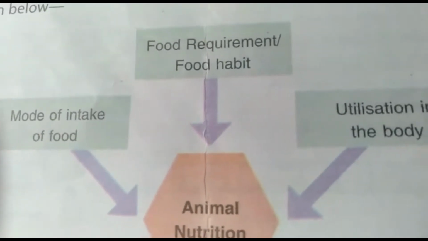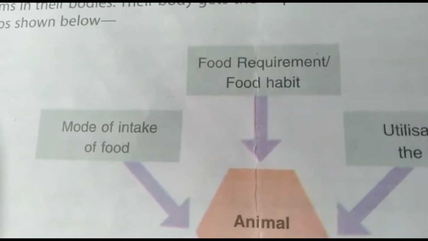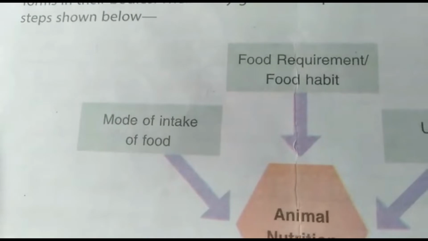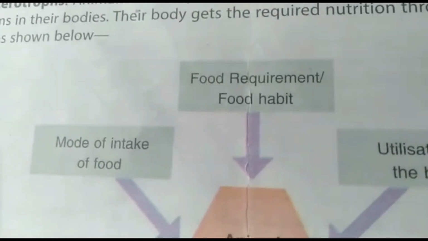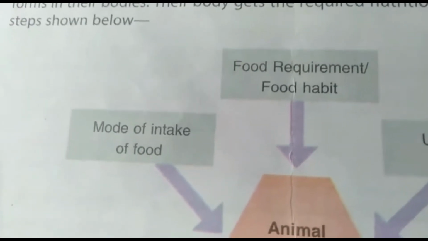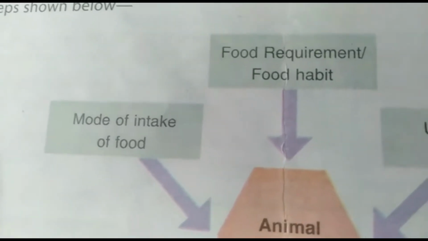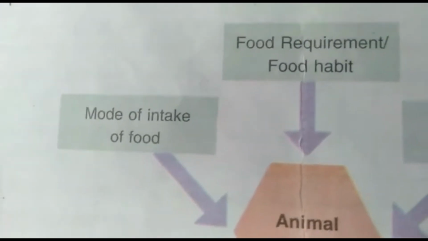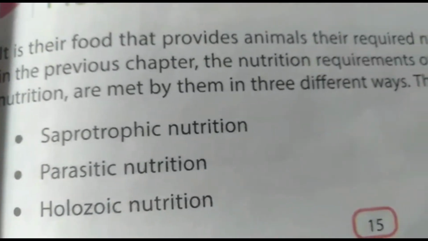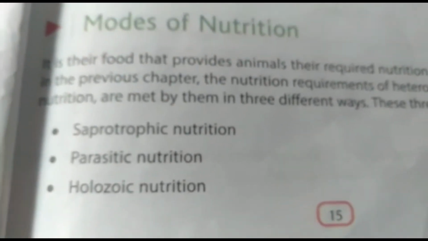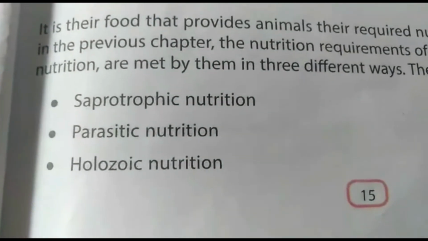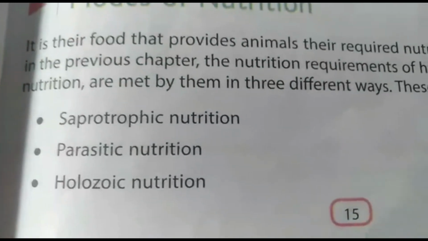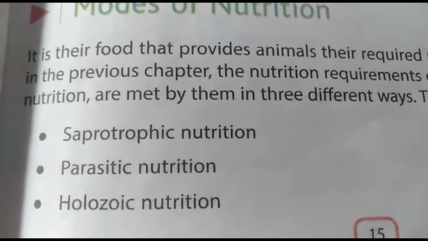Now the next topic that we are going to have is the mode of nutrition. What are the different modes of nutrition we had in our first session of the second chapter? The different modes of nutrition are the saprotrophic mode of nutrition, the parasitic mode of nutrition, and the third one is the holozoic mode of nutrition.